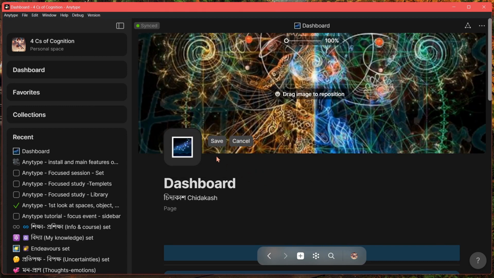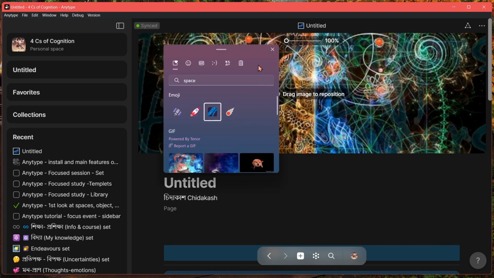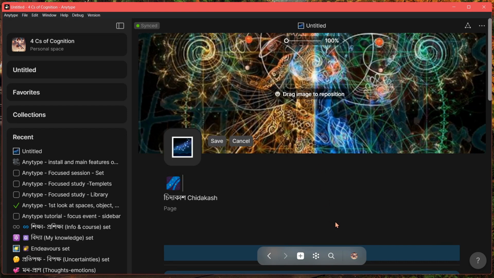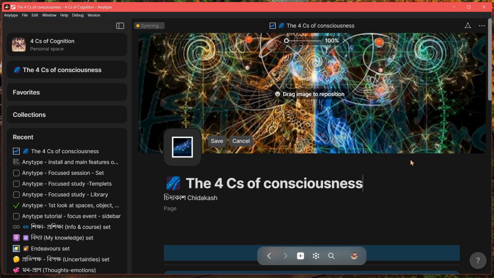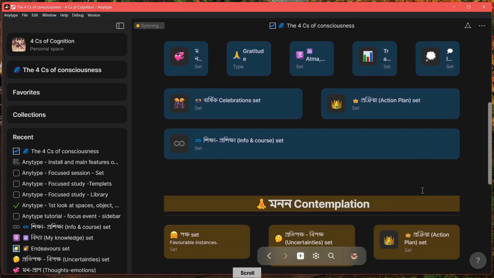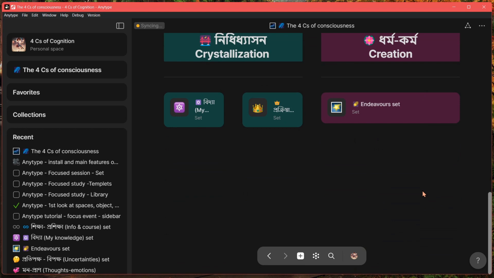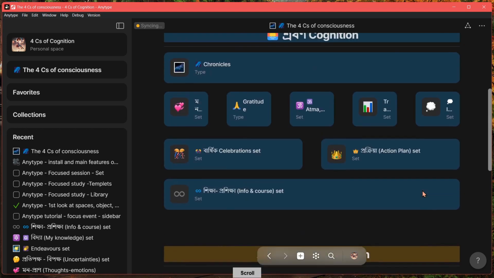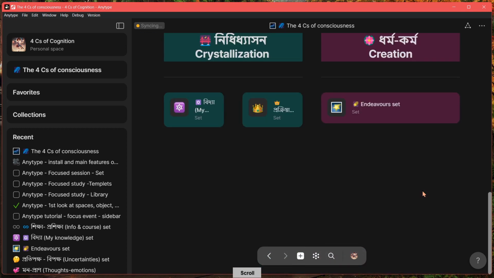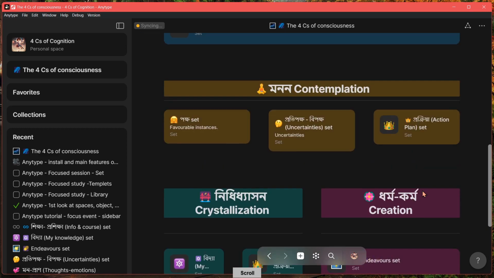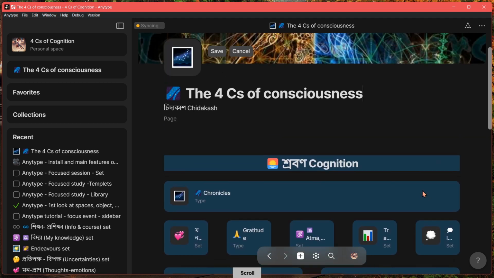As you can see, I am already changing the icon and adding an emoji in front of my dashboard name and then just typing in my new dashboard name. As I have mentioned before, the rest of the dashboard was empty. I have just linked different objects that I use frequently to this dashboard. And as you can tell, the objects that are linked into a page, like the dashboard page, can be customized to have backgrounds and icons so that they look like buttons, which is a nice touch.